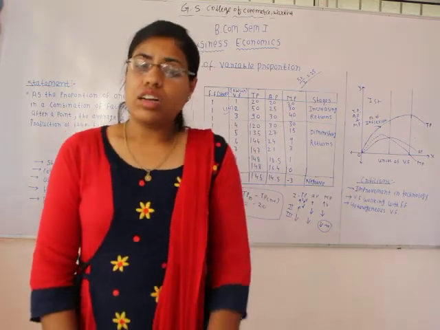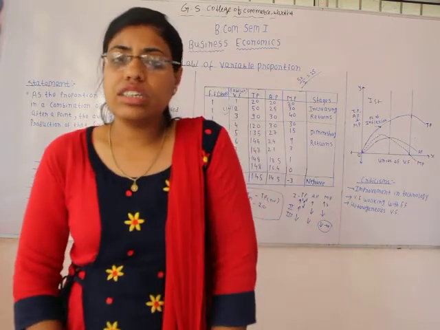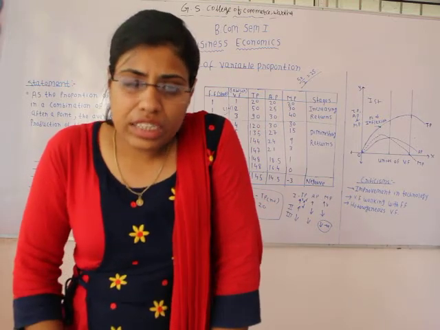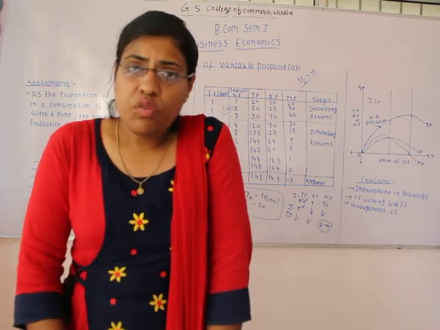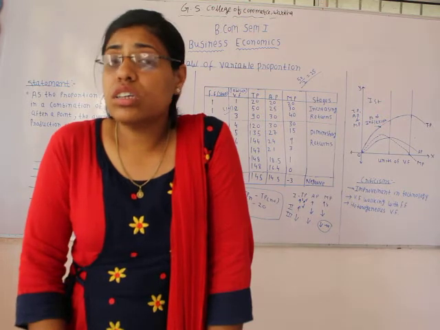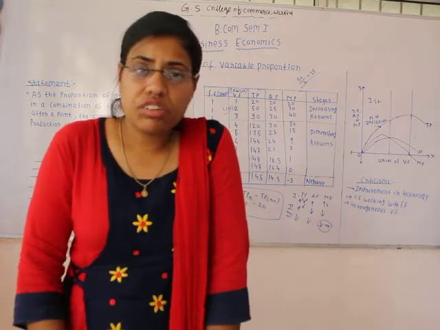That is why in the second stage, the stage of diminishing returns, when we employ additional variable factor on the same amount of fixed factor, we get diminishing returns because we cannot substitute variable factors for the fixed factor.